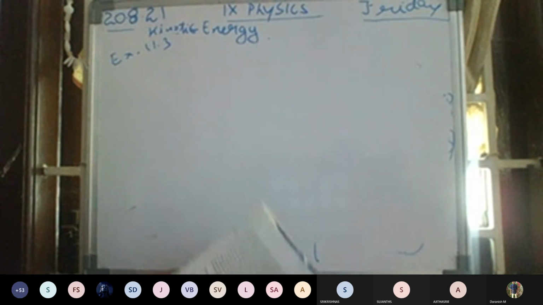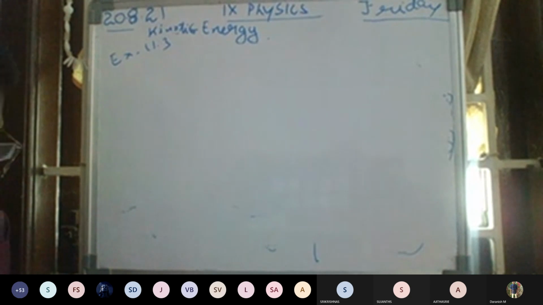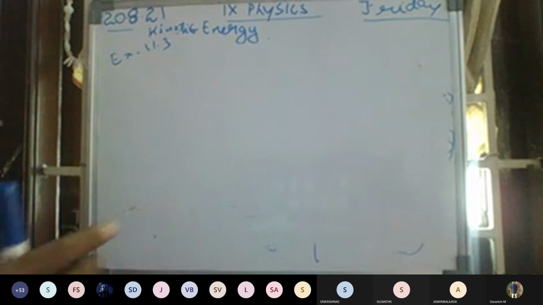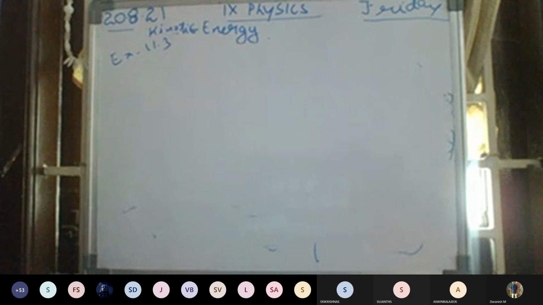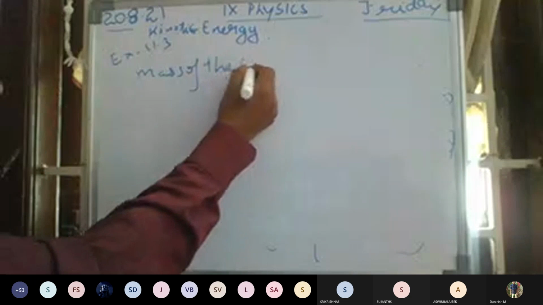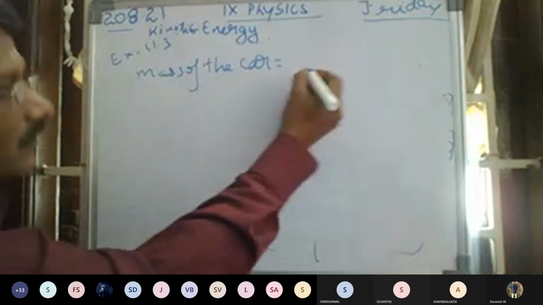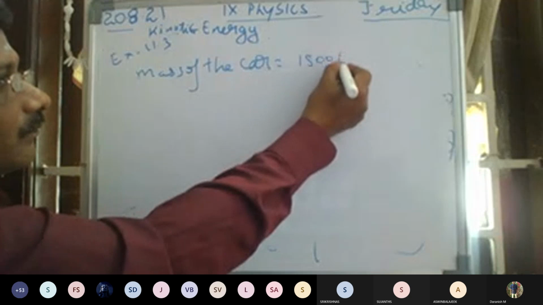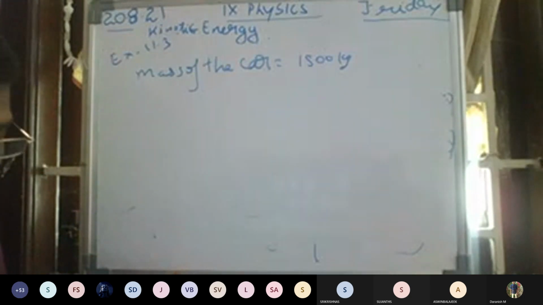Okay, now see what is the question here. The car is already moving at a speed of 30 kilometers per hour. The speed of the car is to be increased from 30 to 60 kilometers per hour. So here you want to find the energy used to increase the speed of the car from 30 to 60. From the question, we got the mass of the car is equal to 1500 kg.